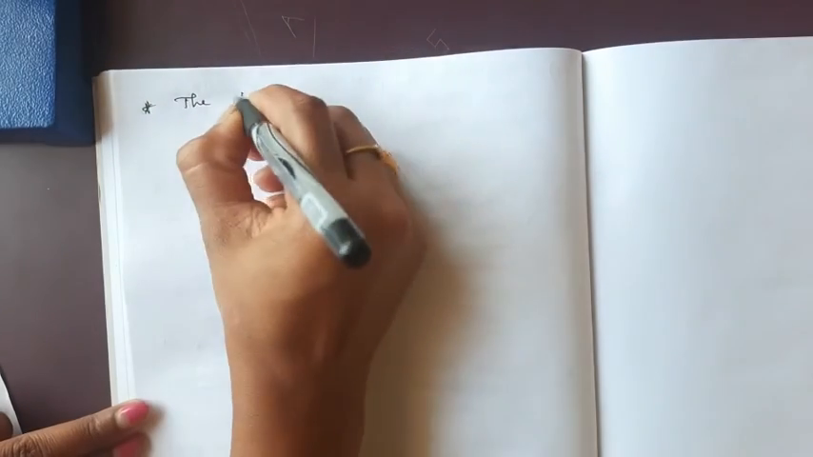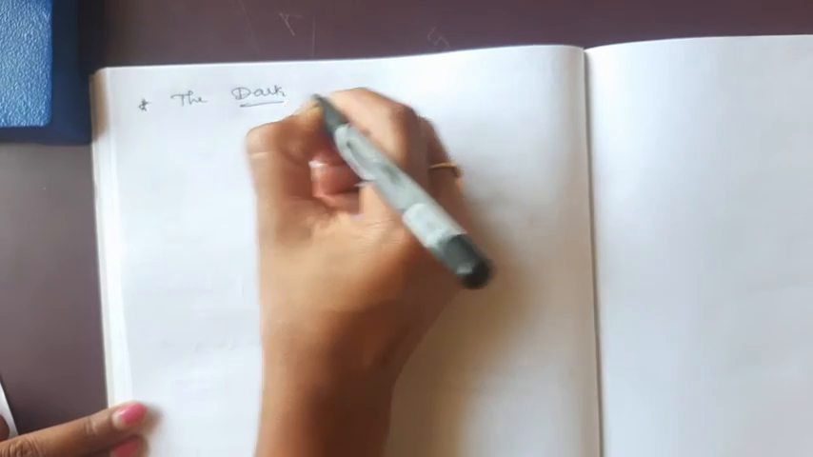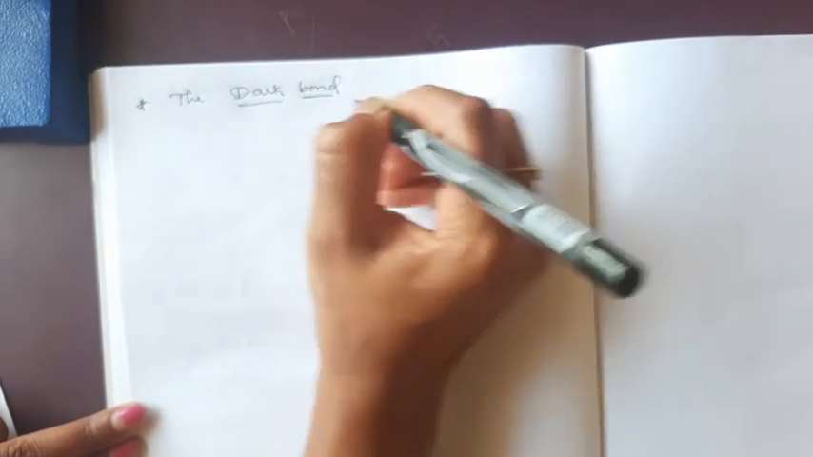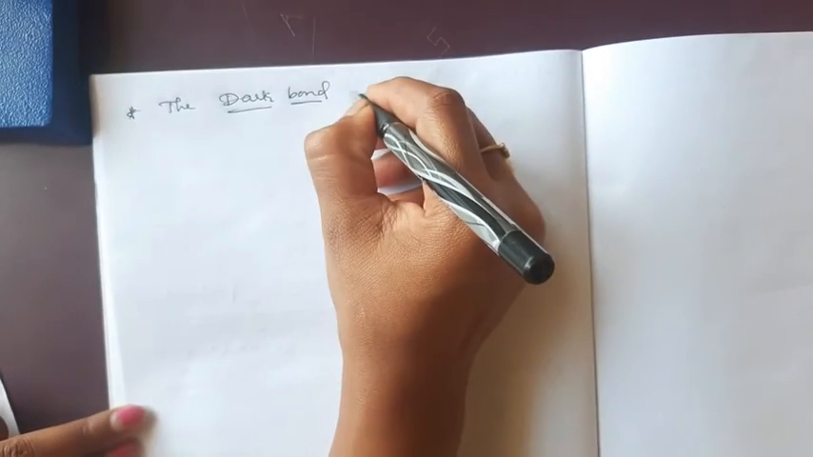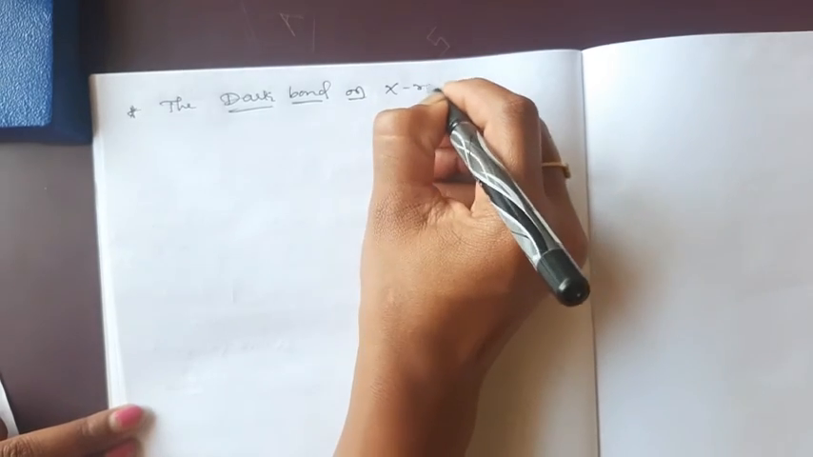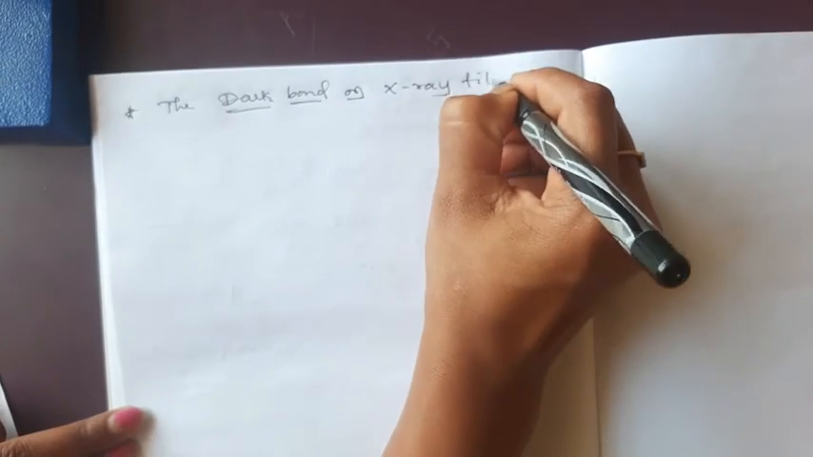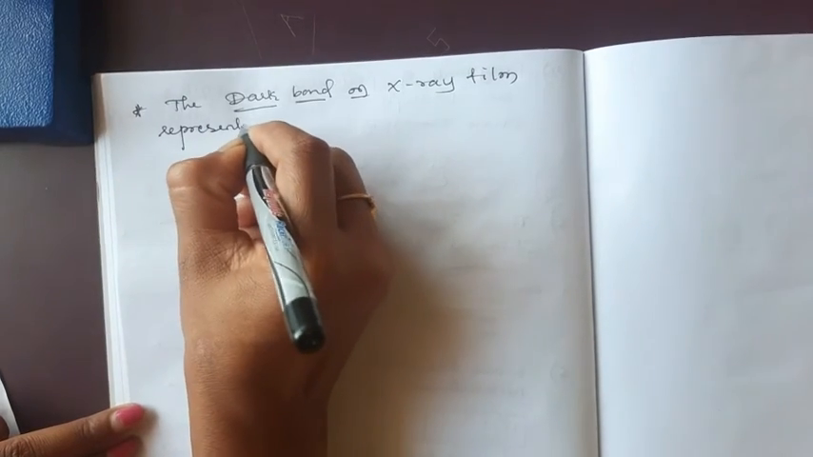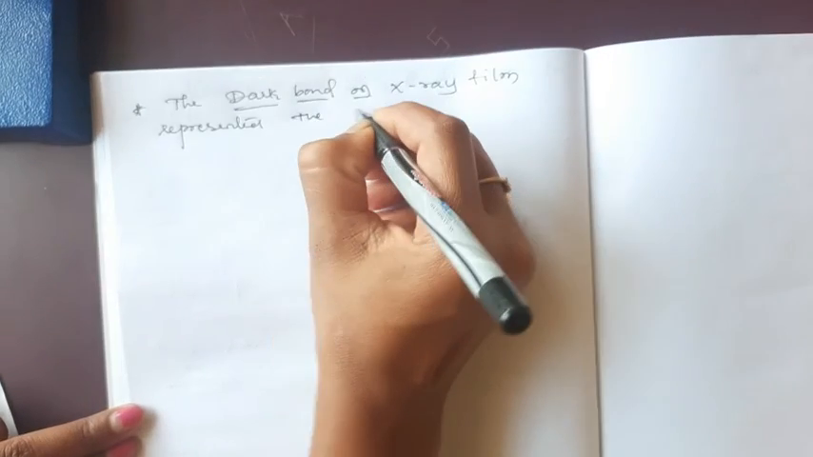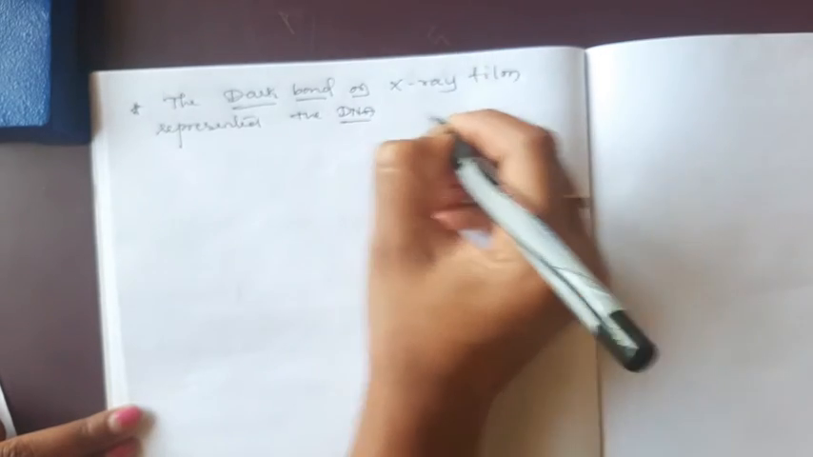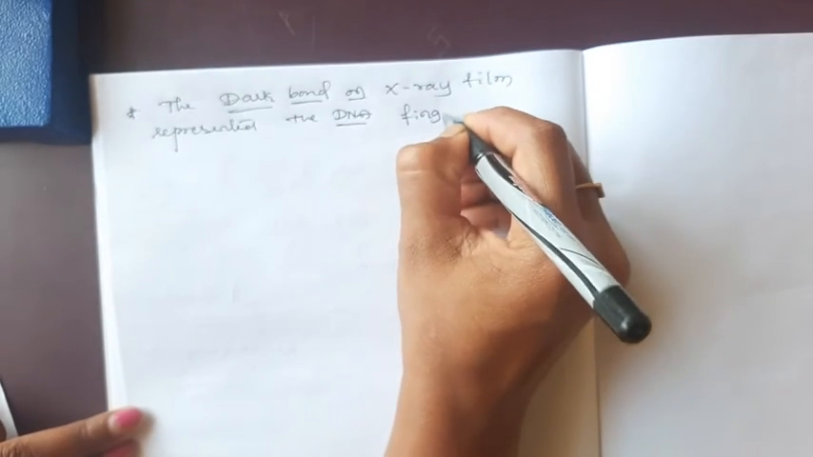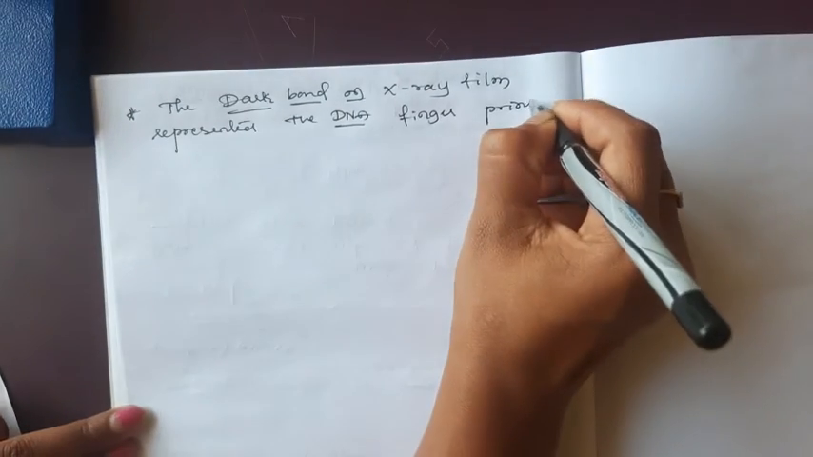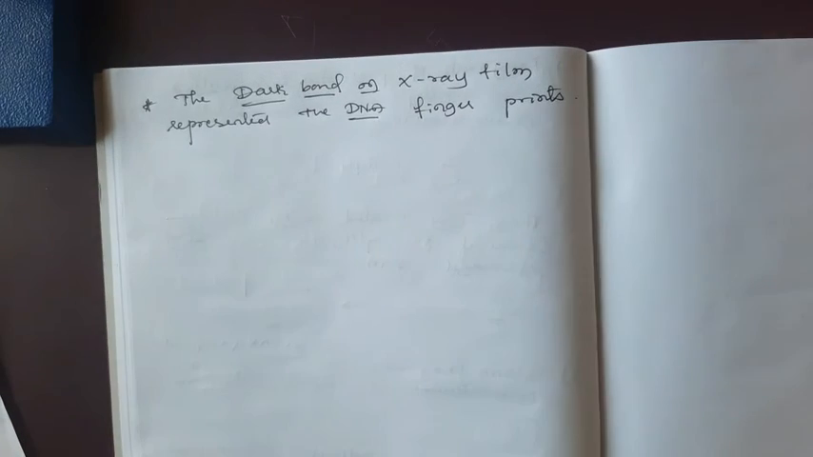The dark band, due to the radioactivity of probes on X-ray film, represented the DNA fingerprints. Okay, it's very simple.